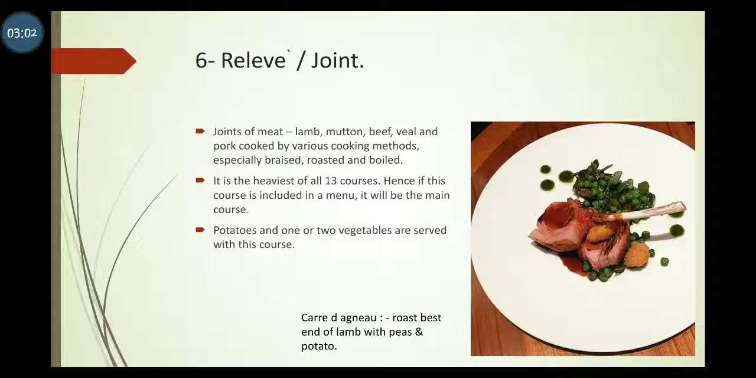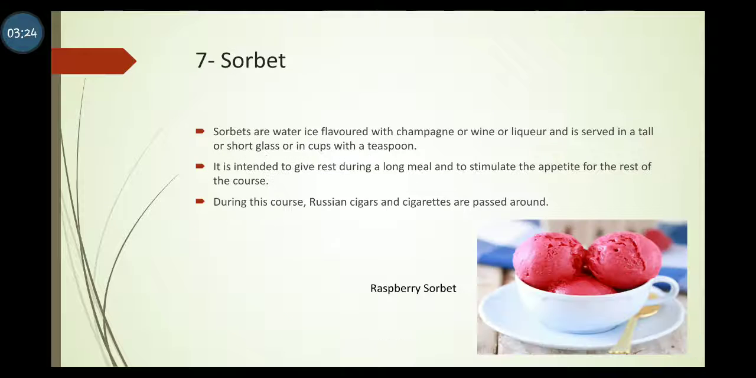Relevé, joint. Joint of meat, lamb, mutton, beef, veal, and pork cooked by various cooking methods, especially braised, roasted, and boiled. It is the heaviest of all 13 courses, hence if this course is included in a menu, it will be the main course. Potatoes and one or two vegetables are served with this course.